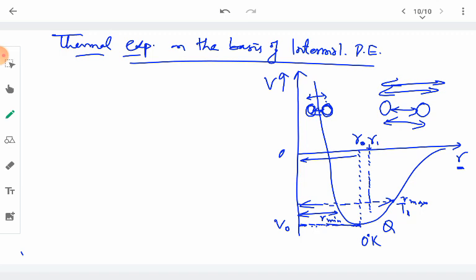We can take another high temperature T2, for example. T2 is a higher temperature than T1. So the maximum separation now increases to R2 max, for example, and the minimum separation in that situation is R2 minimum.